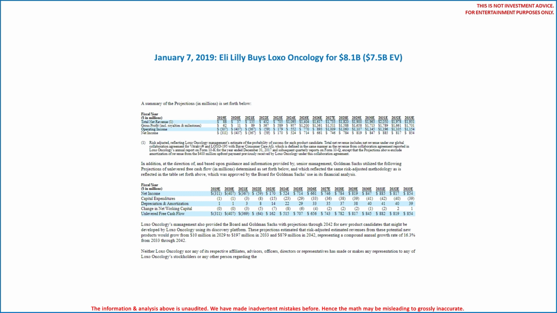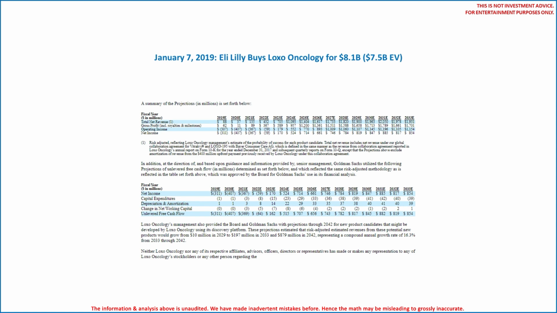Next up is Eli Lilly's $8.1 billion acquisition of LOXO Oncology. LOXO had $600 million cash, so the enterprise value was roughly $7.5 billion. LOXO's larotrectinib was approved 6 weeks before the transaction was announced. 6 weeks, folks. We read somewhere the transaction was put together over a 2-week period around the holidays so it could be announced at the 2019 JP Morgan Healthcare Conference.